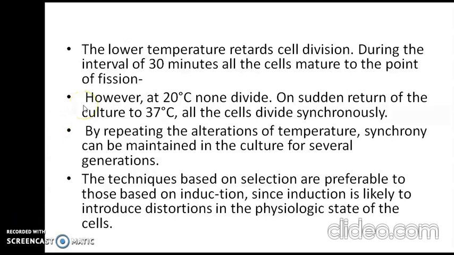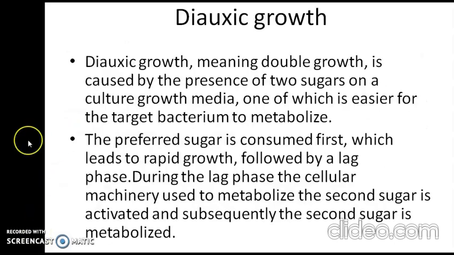So it's like a culture that is growing in 37 degrees Celsius was exposed to 20 degrees Celsius for 30 minutes, and again it was exposed to 37 degrees Celsius, and at that stage all the cells will be dividing synchronously. By repeating this alteration of temperature, synchrony can be obtained in the culture for several generations. The techniques based on selection are preferable to those based on induction, since induction is likely to introduce distortion in the physiological state of the cells. So there we come to the end of the synchronous growth.